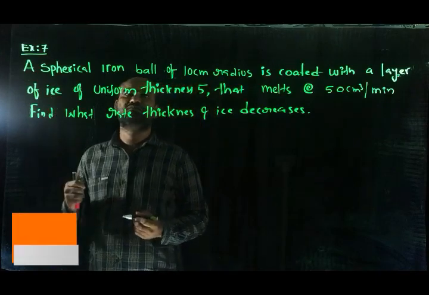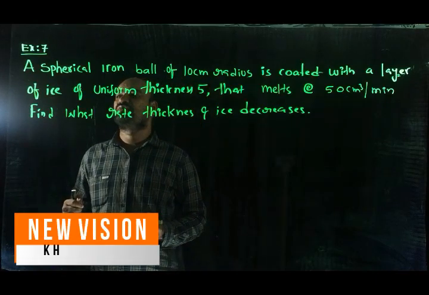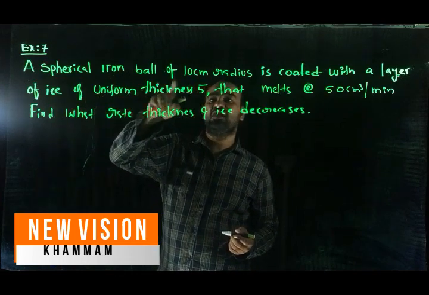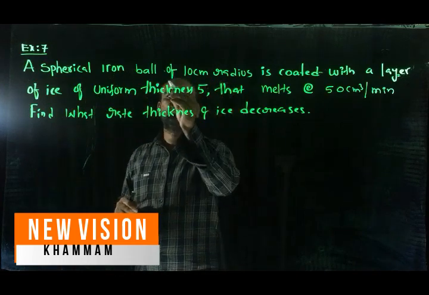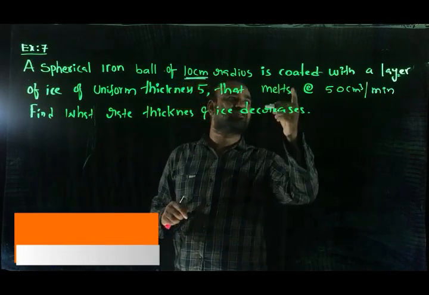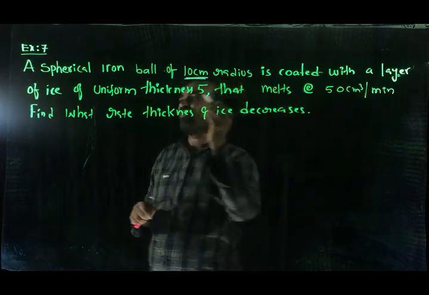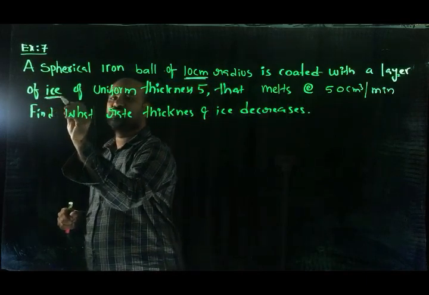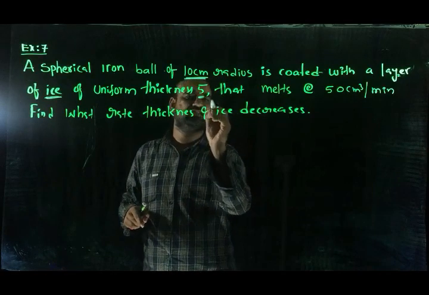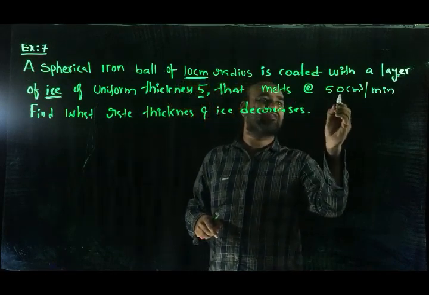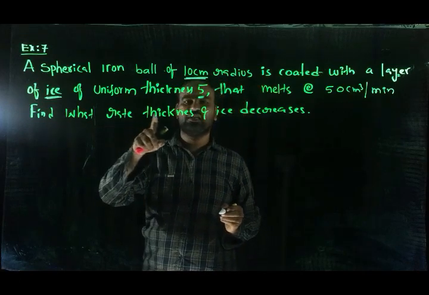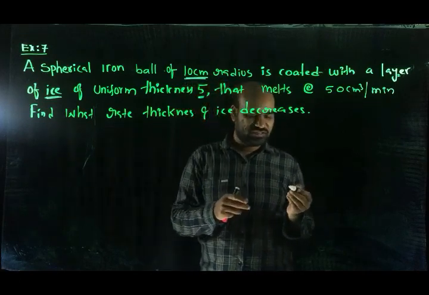Example 7 in rate measure. A spherical iron ball of 10 centimeters radius is coated with a layer of ice of uniform thickness that melts at the rate of 50 centimeter cube per minute. Find at what rate the thickness of ice decreases.